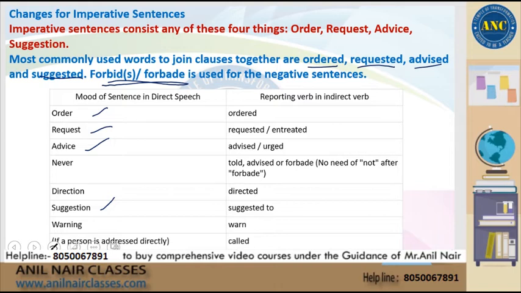So for the negative, what would the reporting verb in its indirect form be? Told, advised or forbade. Again, you don't need to use the word not after forbid. Forbid itself means no. Otherwise, for told and advised, you have to use the word not.